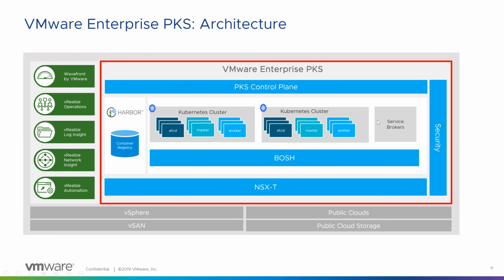These are the Kubernetes clusters. Each Kubernetes cluster, as we saw in the slide where we compared Kubernetes with vSphere, has a database, which is etcd, and it has a master and workers. Workers are where the applications will be running. And we have to secure all this, the control plane. For monitoring, we have Wavefront and vROps. For logging, it is Log Insight. For more details on networking and troubleshooting, we have Network Insight. And vRA is for the automation of the entire stack.